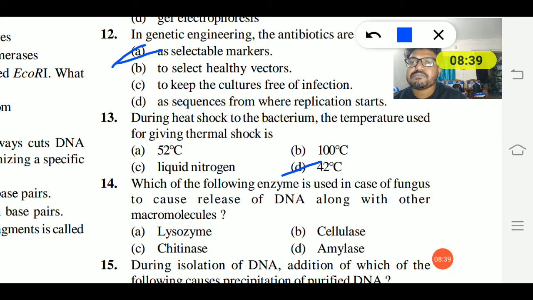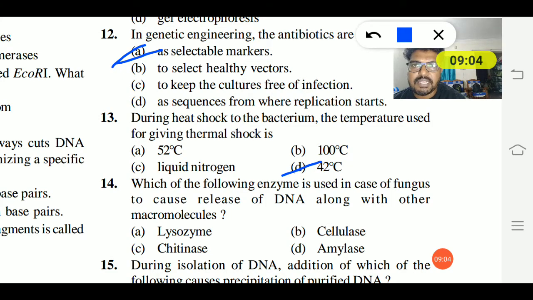14th question. Which of the following enzymes is used in the case of fungus to cause the release of DNA along with the other macromolecules? Options: lysozyme, cellulase, chitinase, amylase.